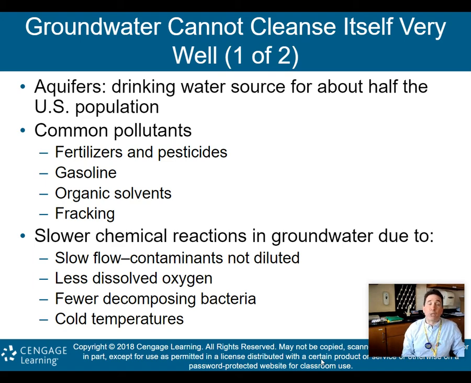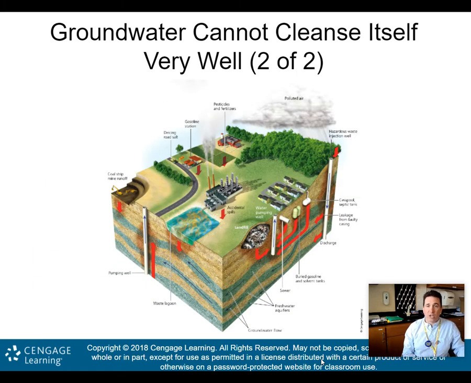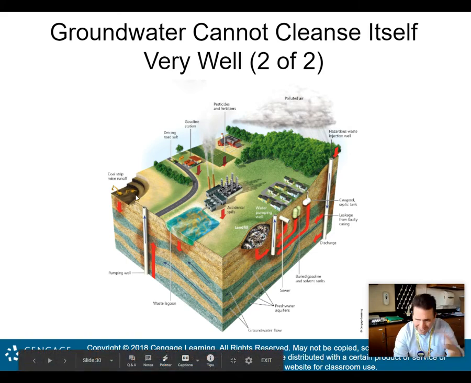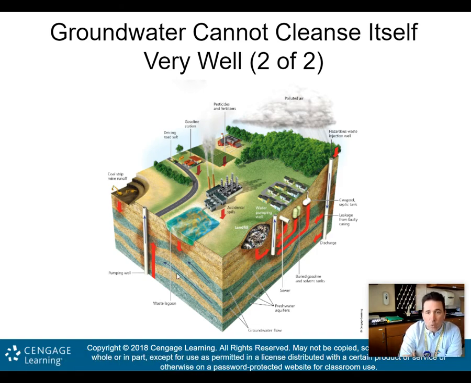And so once the groundwater gets polluted, it's very hard to clean up. And unfortunately, we are polluting a lot of our groundwater. This is just showing how we pollute it. So let's just understand a few of these. All right, coal strip mine runoff obviously gets into the groundwater. Okay, you have accidental spills getting into the groundwater. Landfills, we'll talk about waste in a chapter coming up, but if you don't line your landfill well enough, obviously water can seep out of the landfill, and that will pollute your groundwater.